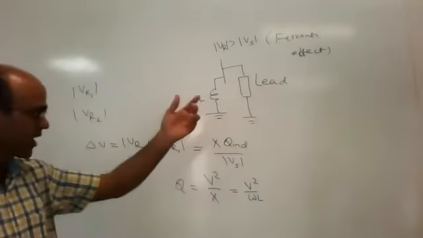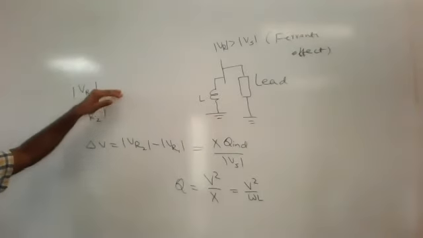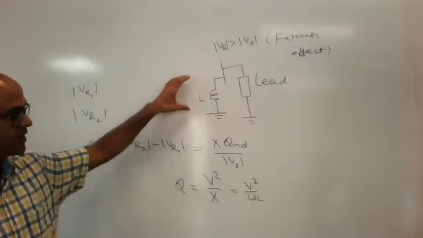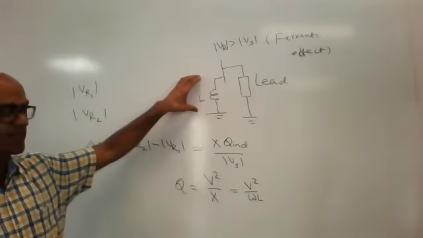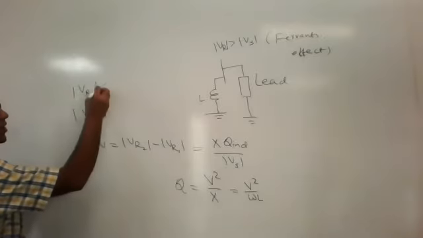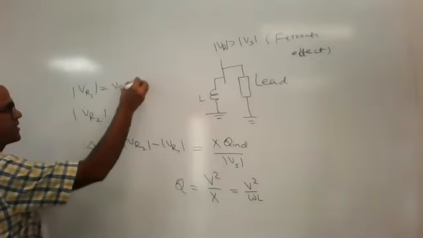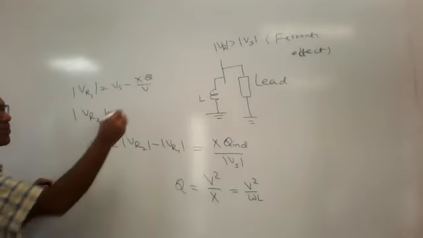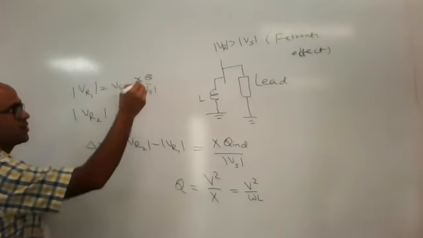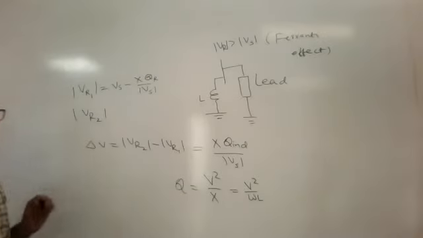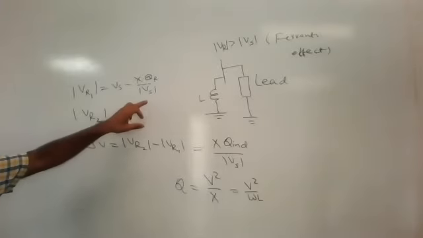Under that condition, the receiving end voltage without the inductor, when I have not connected the inductor, I have written the expression for V as Vs minus X Q by Vs. Here Vs is the sending end voltage, and Q is the total reactive power of the receiving end. That is Q load minus Q inductor.